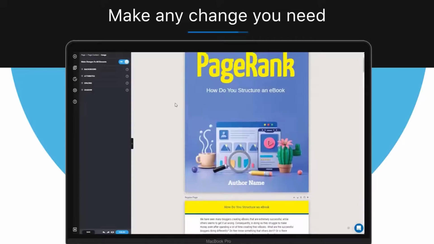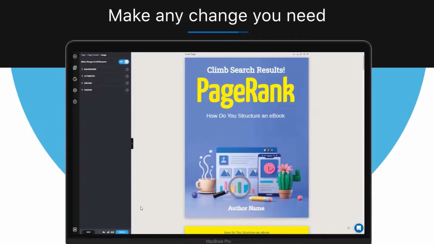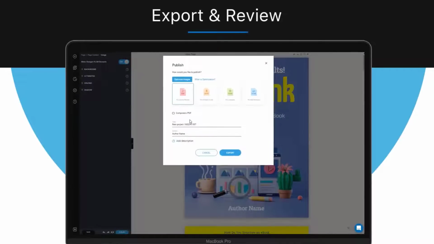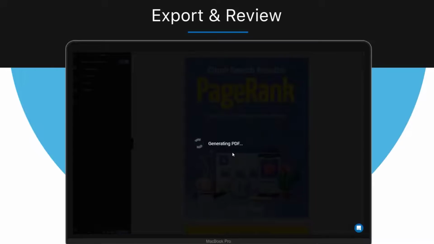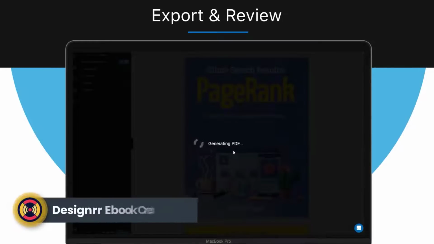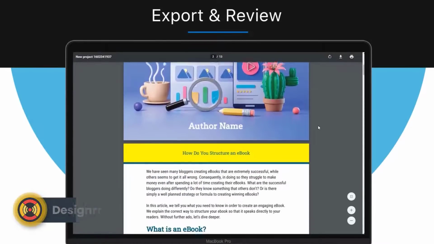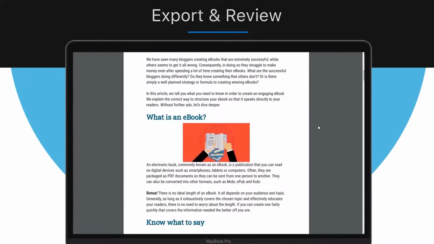Now when you're happy with your ebook, it's time for the last step, publishing. And all you need to do is click the Publish button, choose the format you want your ebook to be in, for example, PDF, and then click Export. Of course, you can go back into your project, make more changes, and publish again at any time. So there you are. Your first ebook is done, and congratulations.